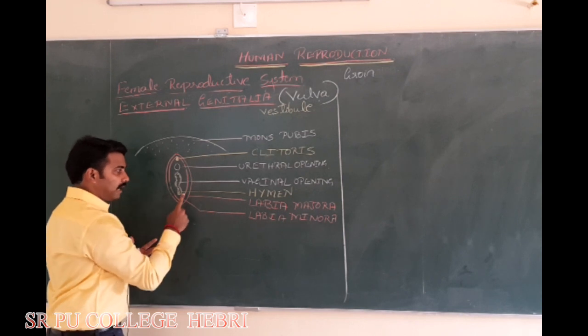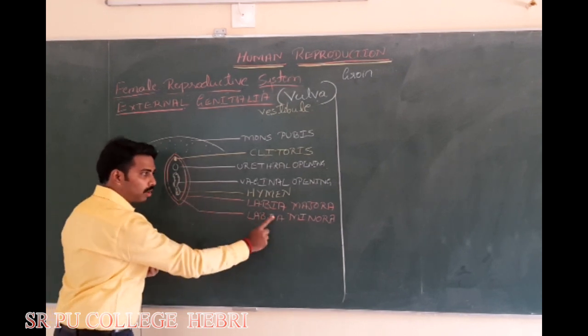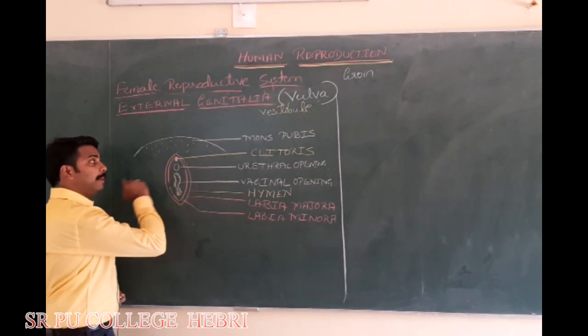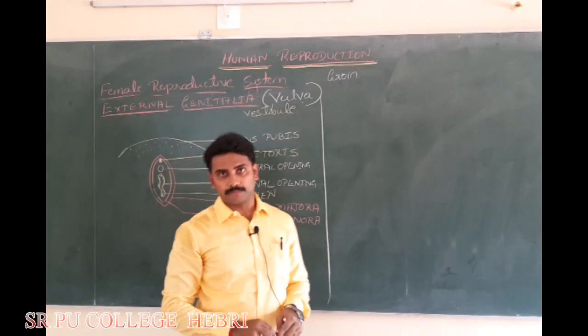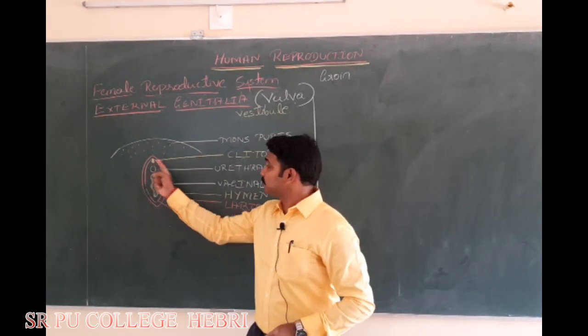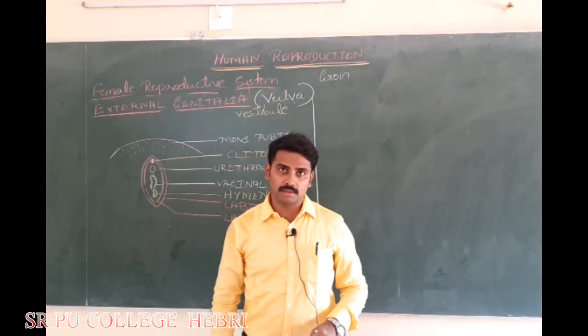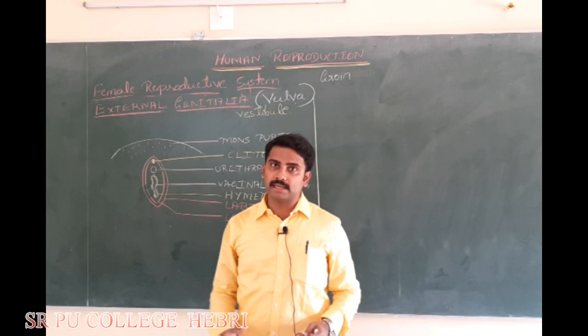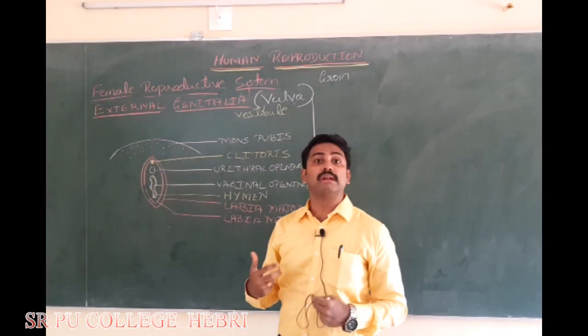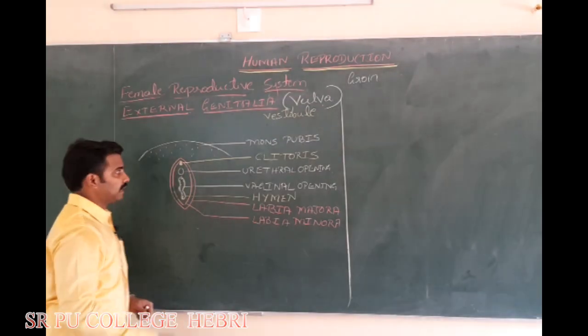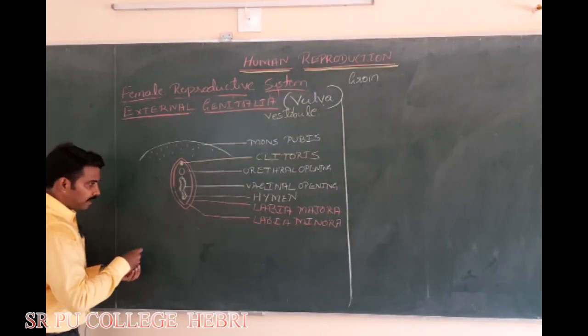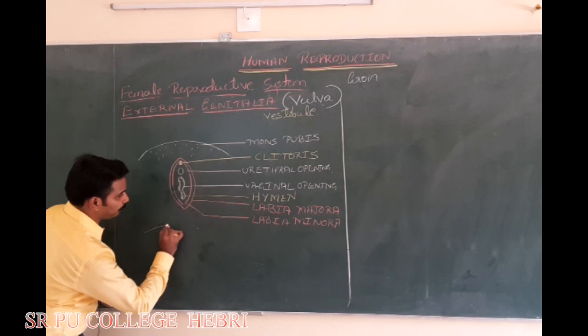Number 3, labia majora. Number 4, labia minora. Number 5, the erectile tissue called clitoris. It has a rich supply of nerves, more nerves rather than blood vessels, and hence it is highly sensitive. Is that clear? This is all about the external genitalia of the female.